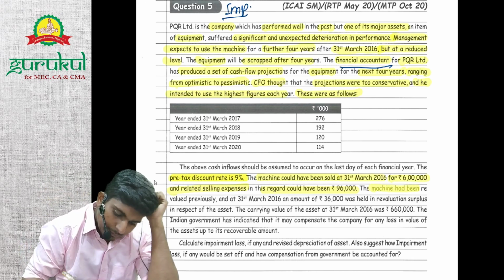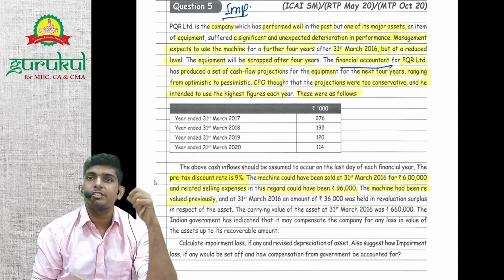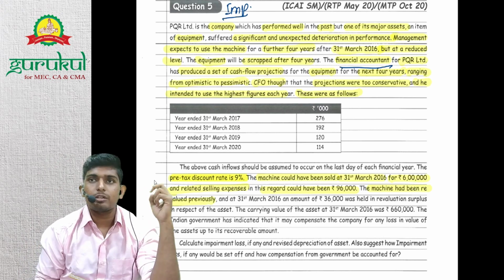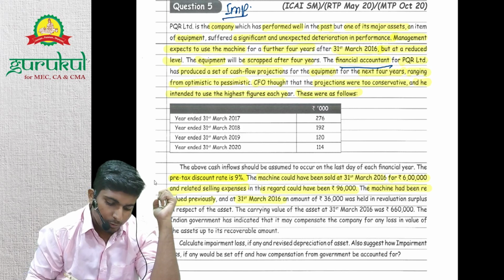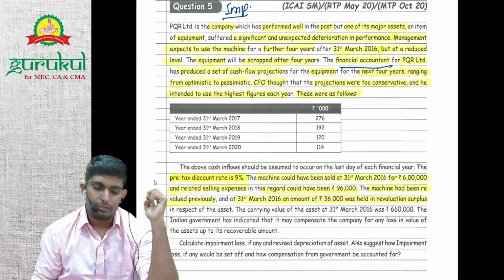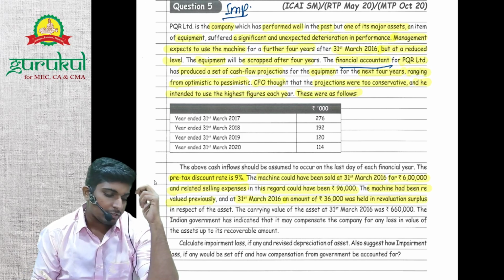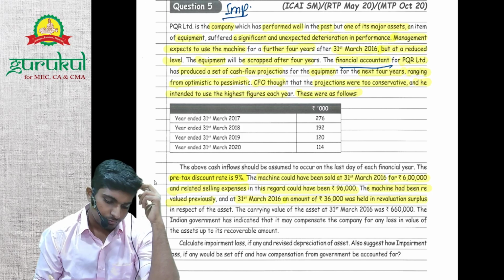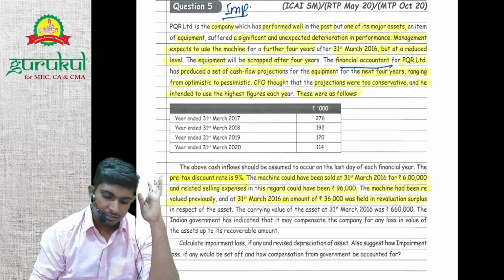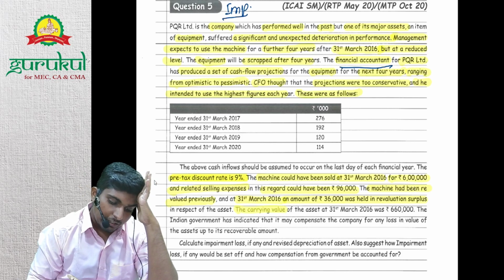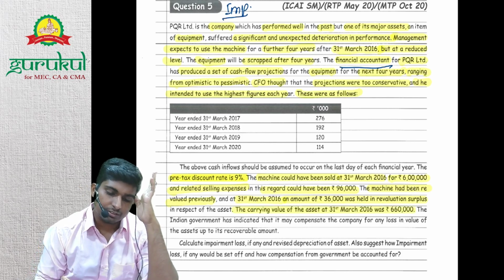The machine had been revalued previously, so the machine is following the revaluation model. And on 31st March 2016, an amount of 36,000 was held in revaluation surplus. The revaluation surplus balance is 36,000. Are we given the carrying value anywhere? No, till now nothing is given, right? So the carrying value of the asset is 6 lakhs 60.